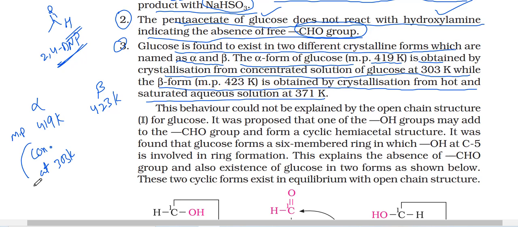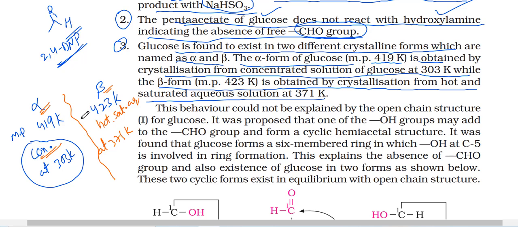The beta crystals are forming at 371 Kelvin, from a hot, saturated aqueous solution. So this is the main difference between alpha glucose crystals and beta glucose crystals.